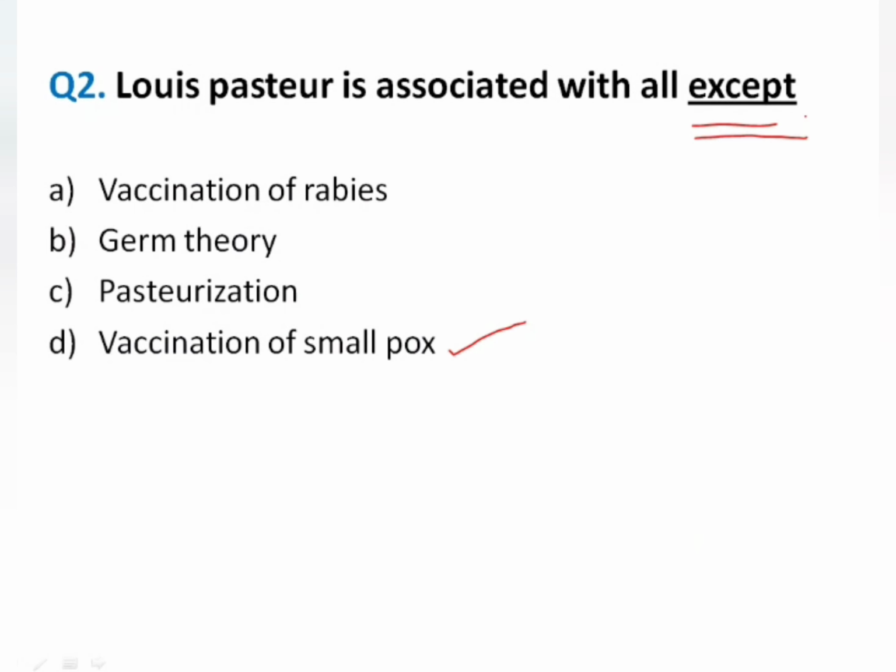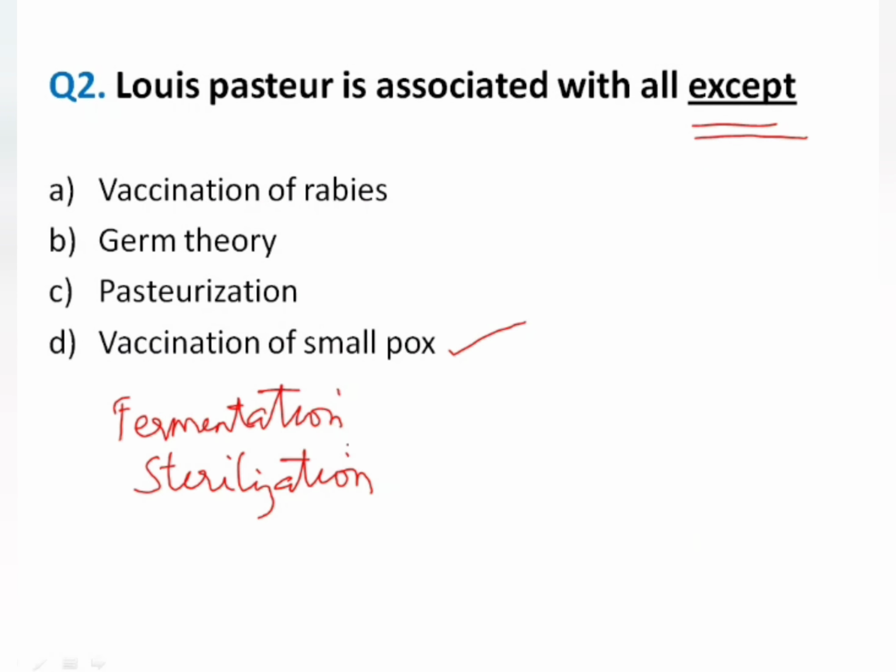So let us discuss Louis Pasteur. Louis Pasteur is also known as the father of microbiology because of his enormous contributions. He is the one who described fermentation. He also invented sterilization techniques, especially the hot air oven. The autoclave, the steam sterilizer, was developed by him, and he explained pasteurization of milk. Before germ theory, what was believed was the theory of spontaneous generation of disease, but Louis Pasteur proved that that is wrong.